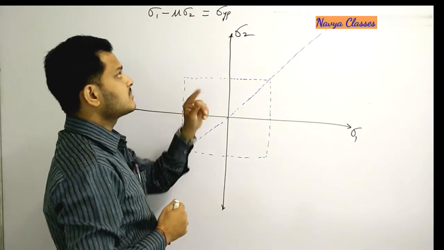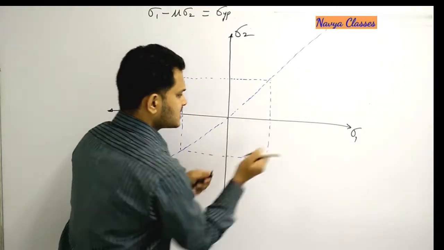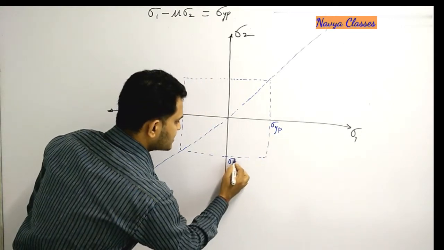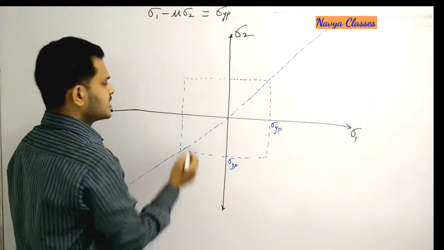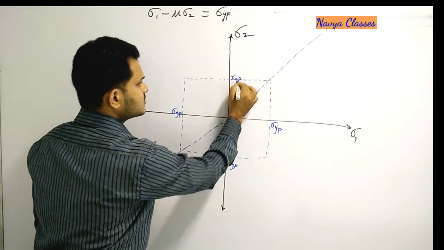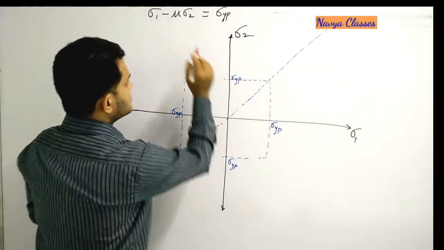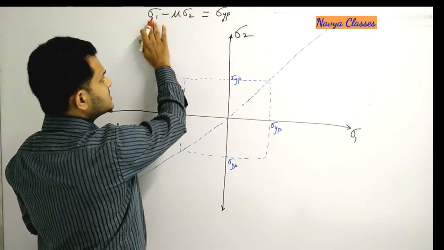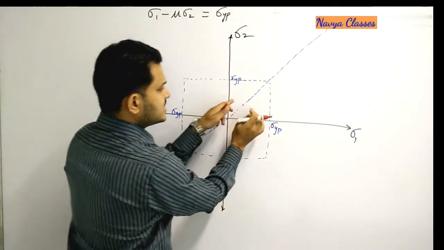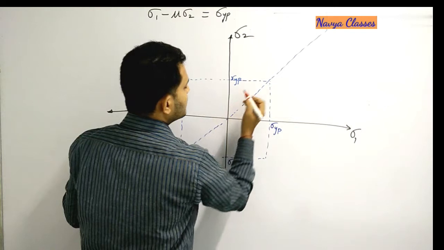But sigma 1 becoming greater than sigma yp means this is the square of sigma yp. So sigma yp is at this place; this value is sigma yp for sigma 2, this is sigma yp, and this is also sigma yp. Now, since sigma 1 is equal to sigma yp plus this term, it will go out of this square region. So the plot will be